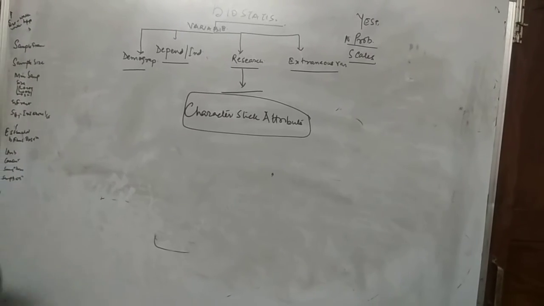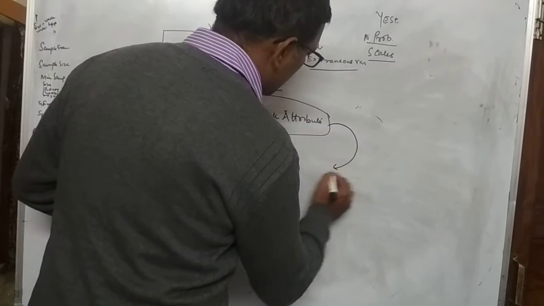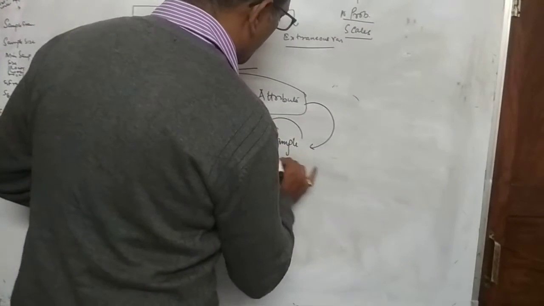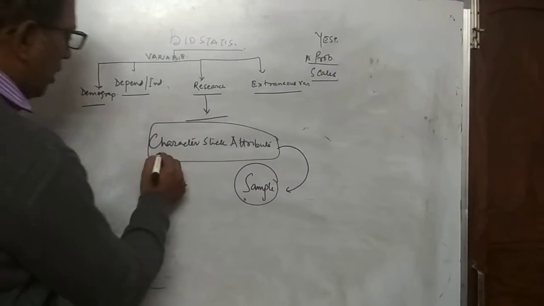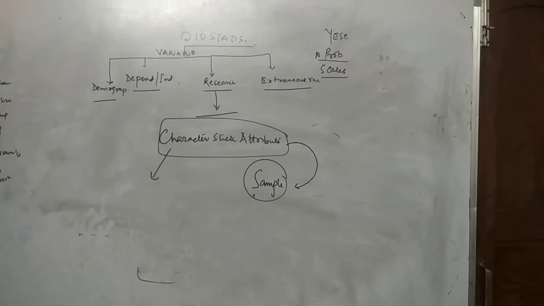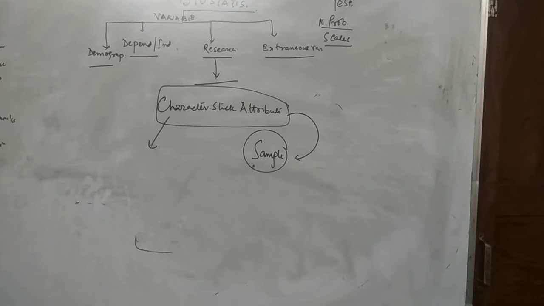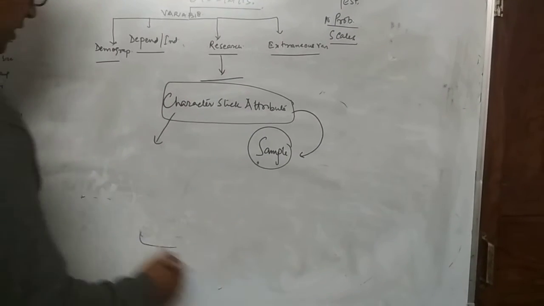And when I say characteristic and attribute, basically I will talk about the sample when I'm studying sample. Sample and population I've already talked of, so I'm not talking here. For example, if I talk about the low socioeconomic status, if I talk about the habitat, if I talk about the marital status, if I talk about the medical diagnosis, whatever it may be.